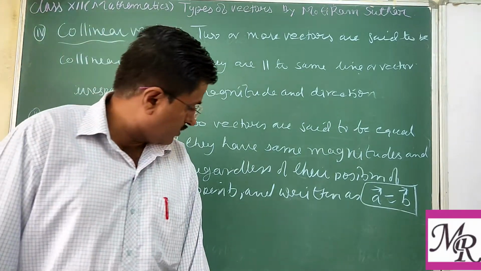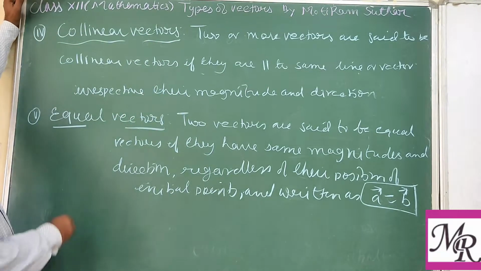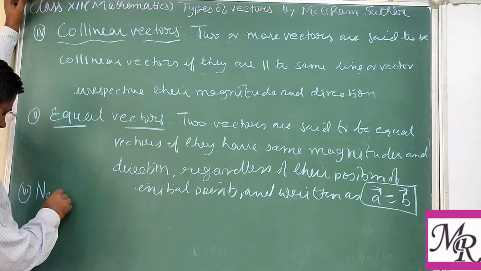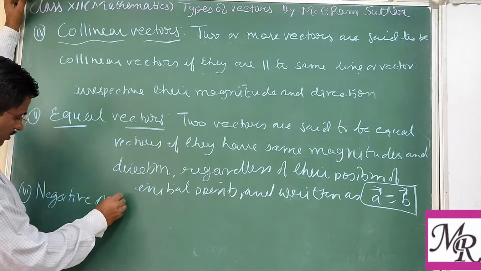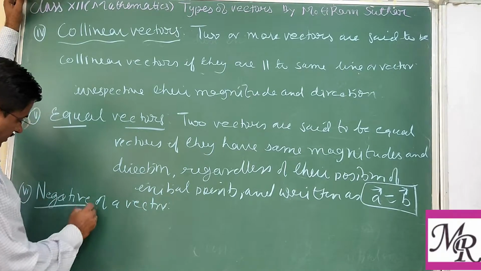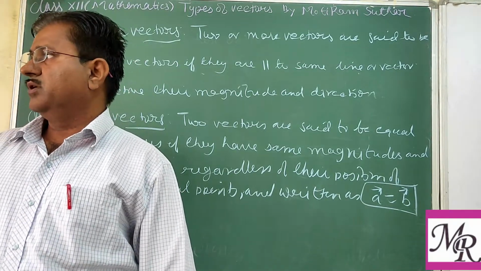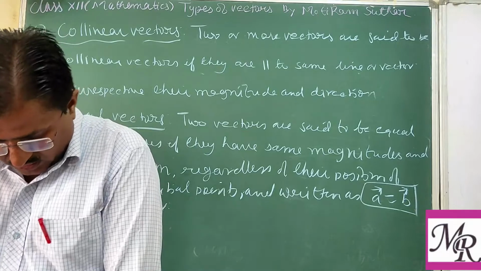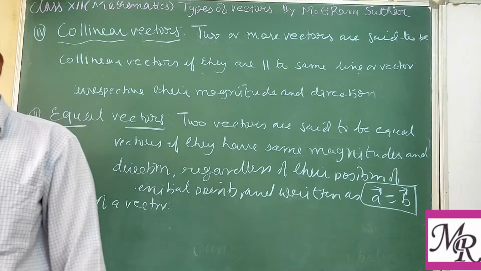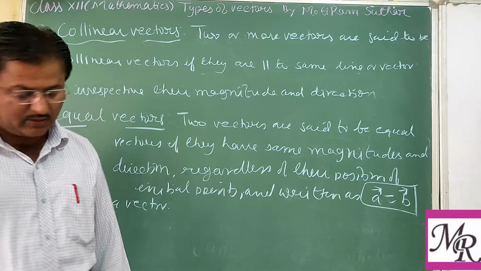Then you have the negative of a vector. Negative of a vector. So again, the name negative of a vector means we find the direction opposite to the given vector. A vector whose magnitude is the same as that of the given vector, but direction is opposite.